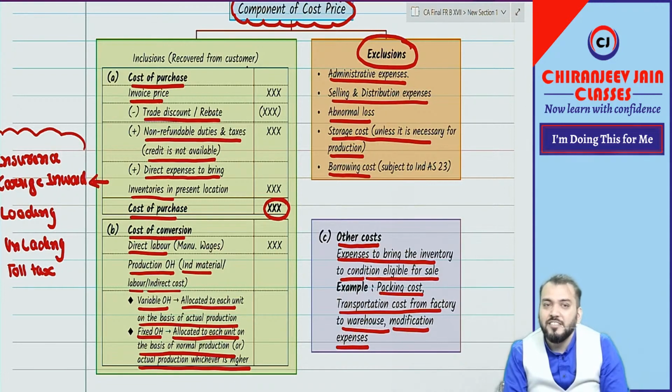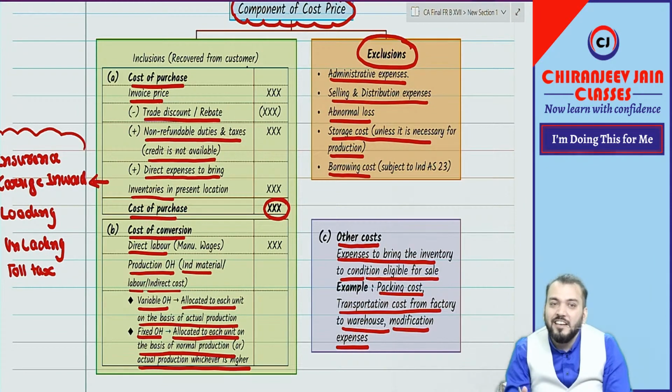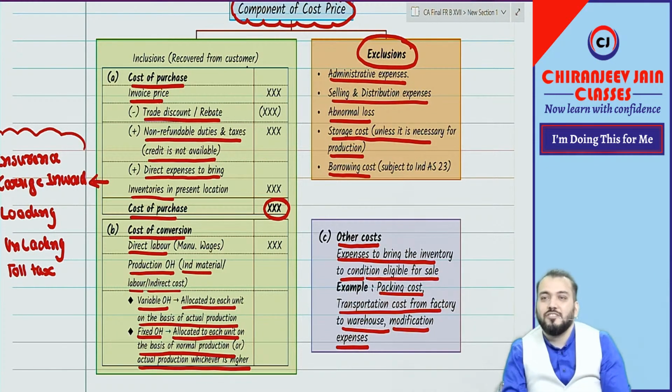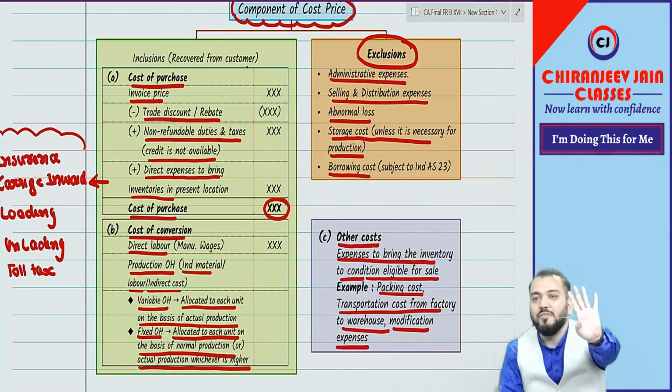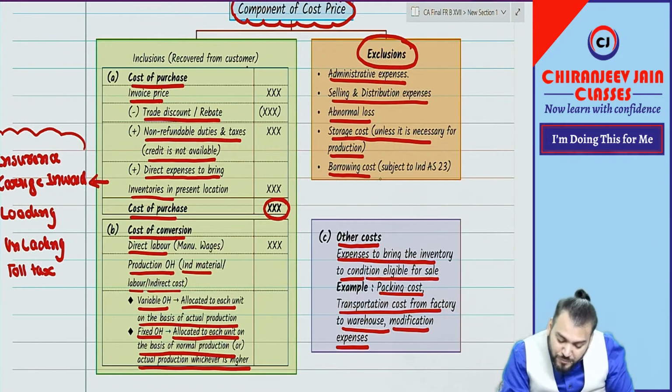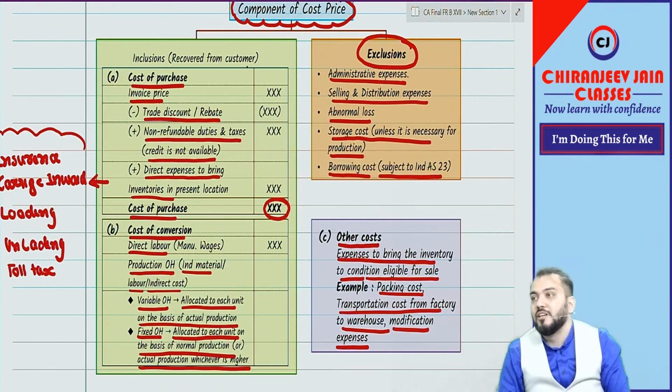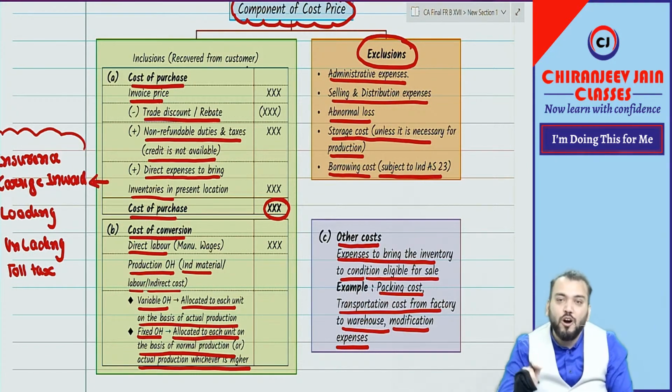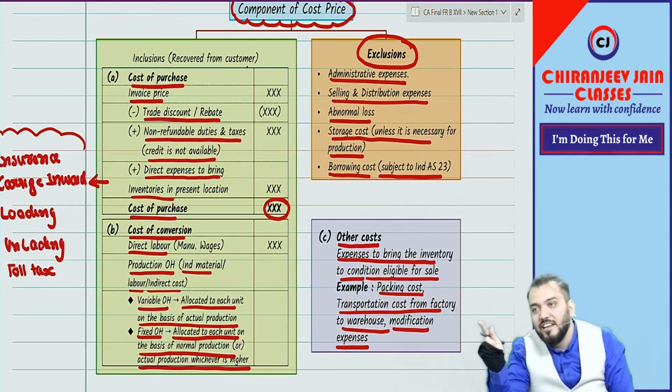Which takes a substantial period of time for getting ready for use or sale. So sale means inventory only. So inventory can also be a qualifying asset. We'll do a detailed discussion under Ind AS 23, not now. The inventory can also be a qualifying asset as per the requirement of Ind AS 23, coming soon in your life. So subject to Ind AS 23, we'll discuss borrowing costs in detail in Ind AS 23.